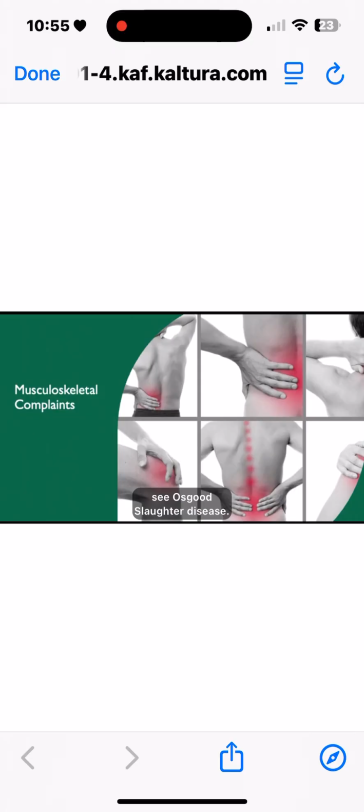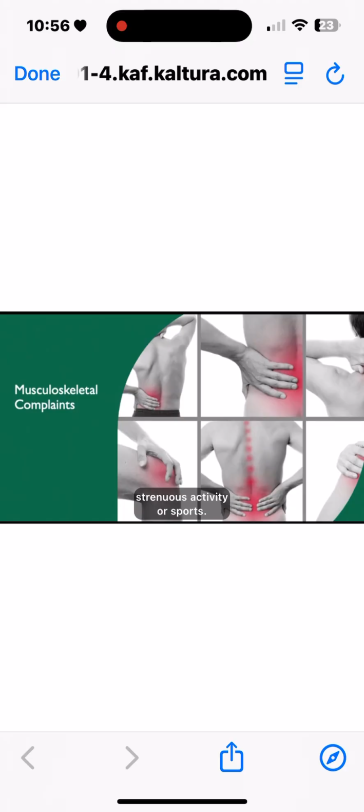Osgood-Schlatter disease. This is most commonly found in late childhood and adolescence among boys, age 13 to 14, and more commonly than girls, in whom it occurs a little earlier, which makes sense because we tend to develop through puberty a little bit earlier, around the age of 11 to 12. So there's painful swelling and point tenderness localized to the tibial tubercle. Knee extension worsens the pain. In 30% of the cases, they'll have bilateral knee pain. This occurs with repetitive strenuous activity or sports.